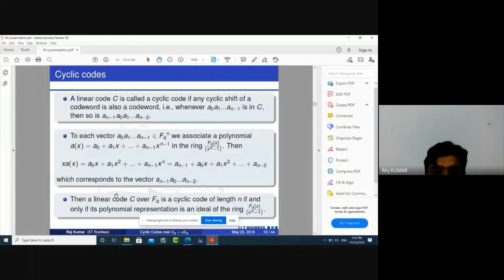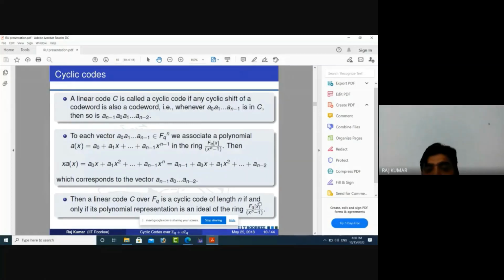So then we can say that a linear code C over FQ is a cyclic code if and only if its polynomial representation, that means we can associate a polynomial to every code word, is an ideal of this quotient ring. So if we want to find all cyclic codes of length n over a field FQ, what do we have to find? We have to find the complete ideal structure of this polynomial ring.